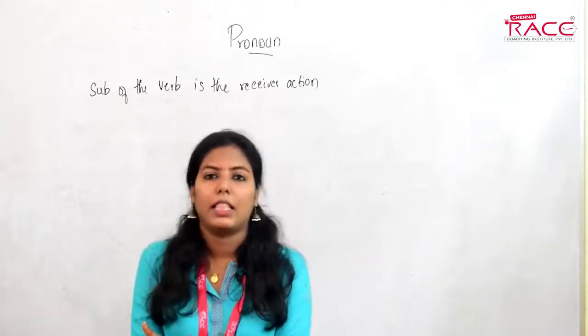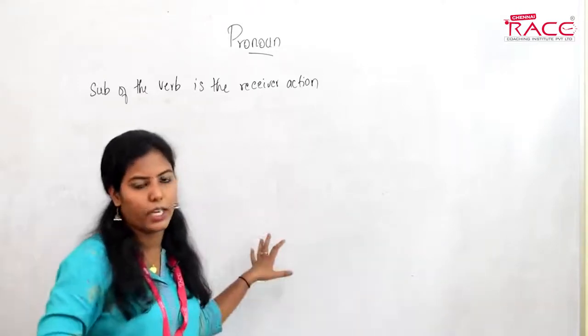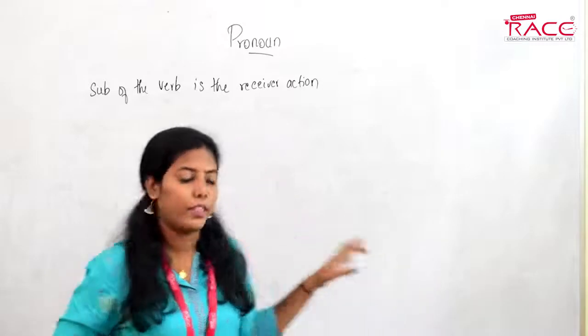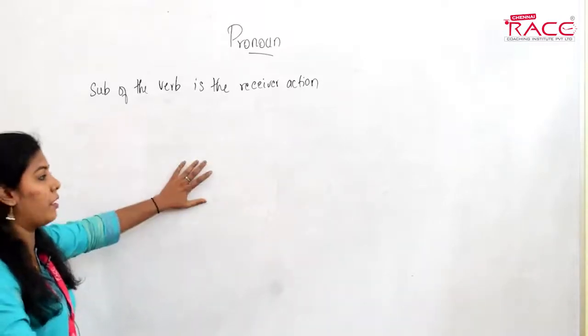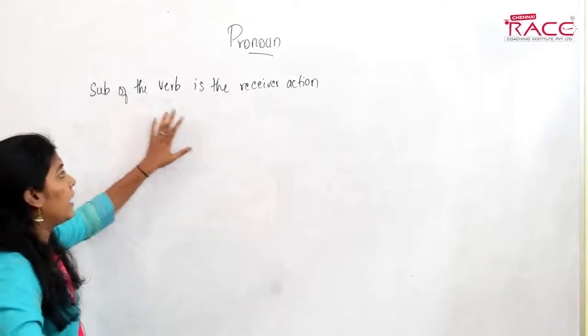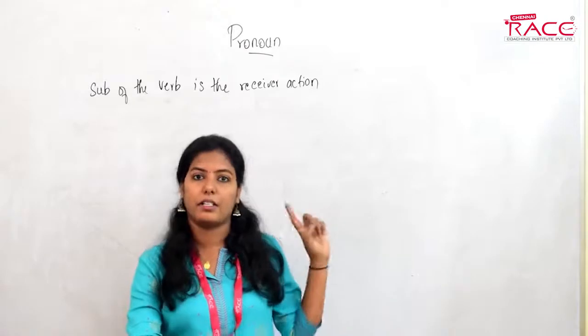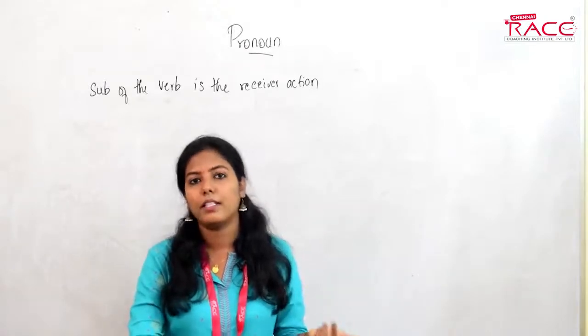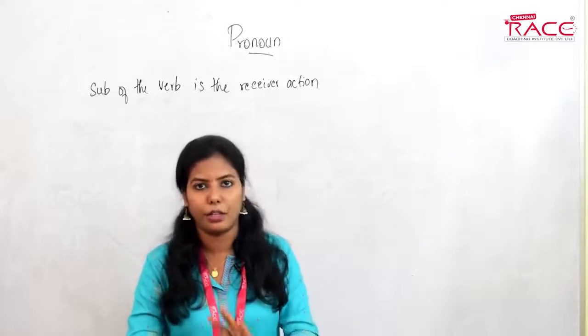I'll write down some verbs. If any one of the following verbs has a subject that is the receiver of the action, the subject must be followed by a reflexive pronoun.